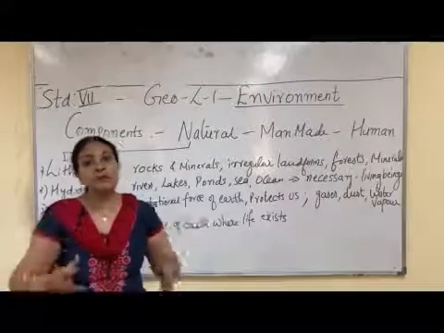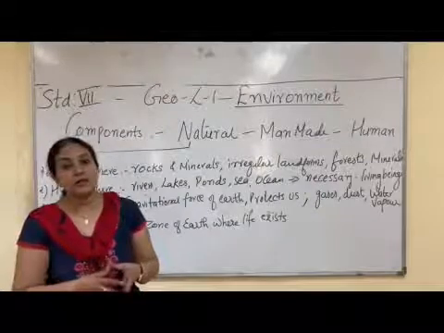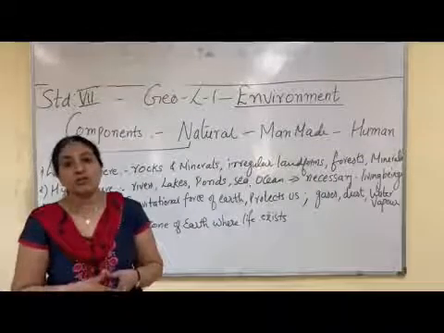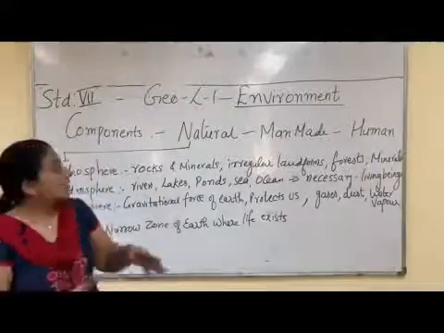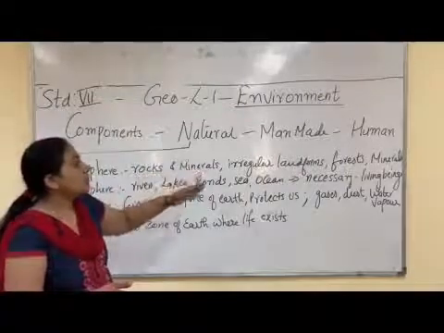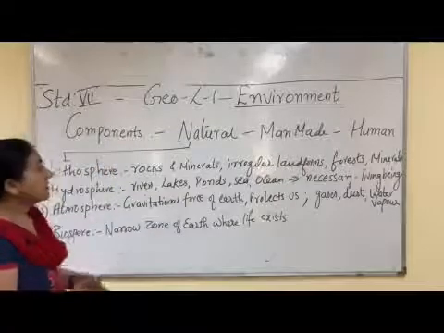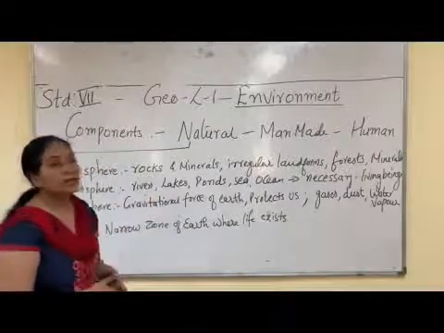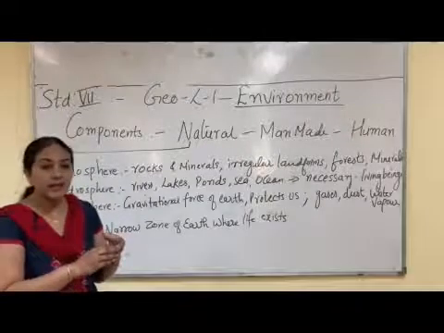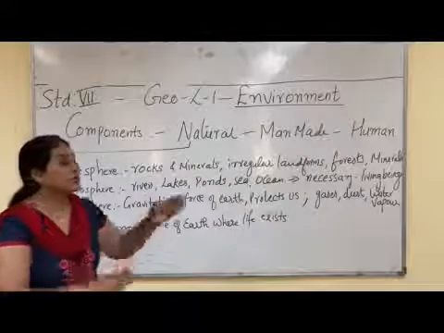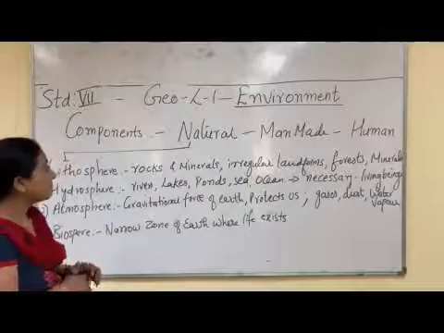We see human beings all around us. So humans are called as human environment. The people around us constitute the human environment. For an environment to sustain, there should be a relation between natural, man-made and human environment. Let us come to see the detail about the natural environment. Since land, water, air, plants, animals all constitute the natural environment, let us classify them into different headings.